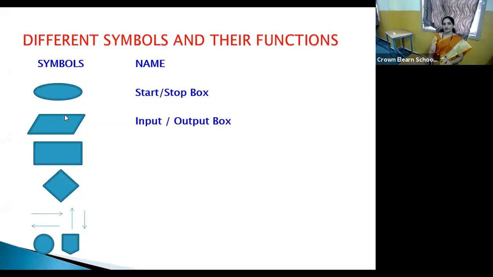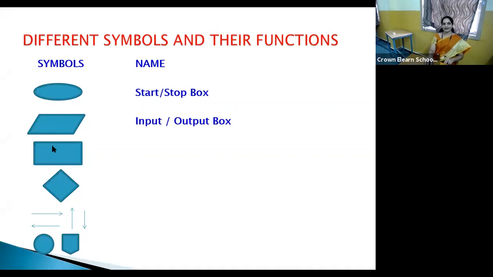Then this parallelogram symbol represents input or output. Whenever you need to give input to get it processed, to get the solution, we give the input using this parallelogram symbol. At the same time, after processing, to display the result, which is nothing but the output, we use the same symbol. So this symbol can be used for both input as well as output.